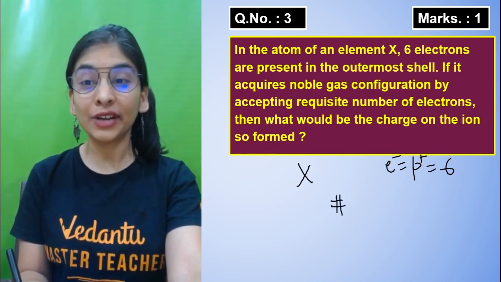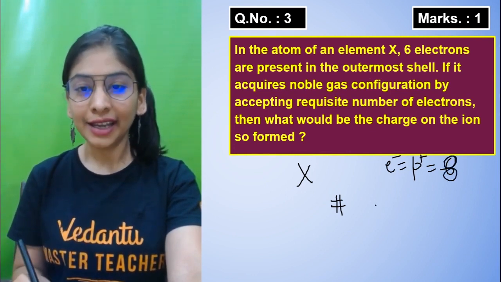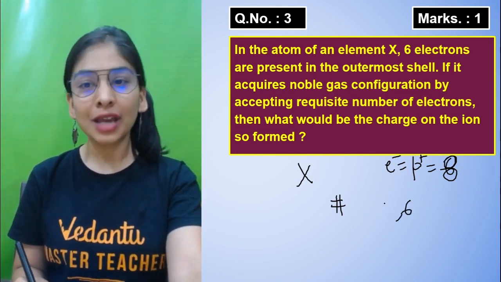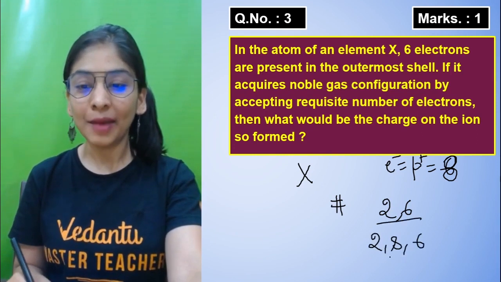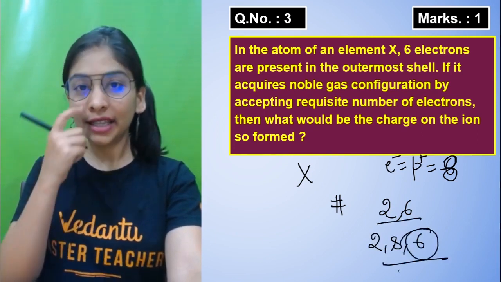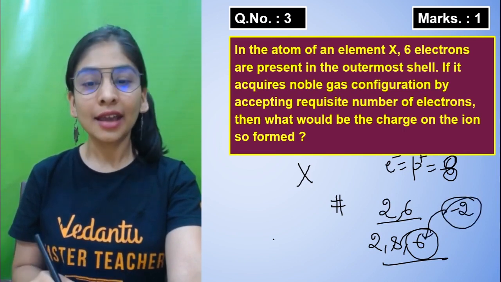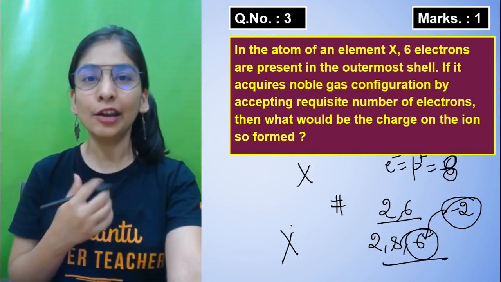Not 6 electrons in total, 6 electrons in the outermost shell. If there are 6 electrons in the outer shell, the very first shell will be completed, like 2, 8, 6, but that is not the matter. How will they complete their octet? It will complete its octet by gaining 2 electrons, meaning the X substance will complete its octet and achieve stability by gain of 2 electrons.